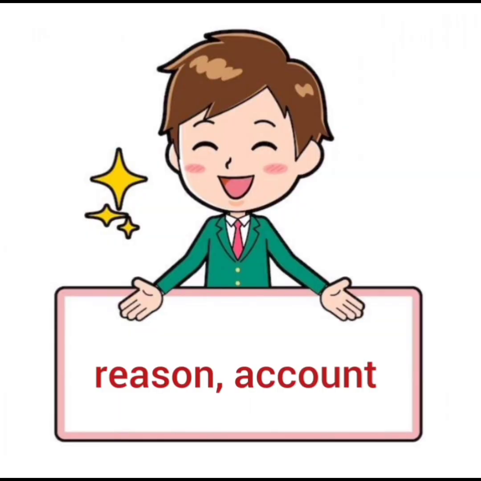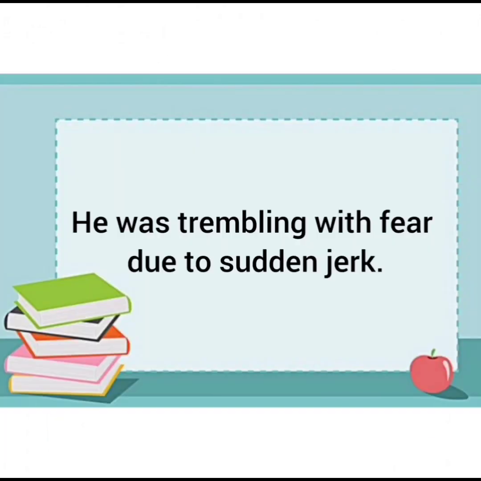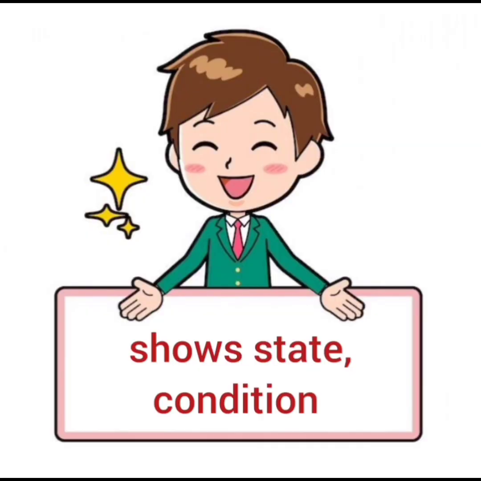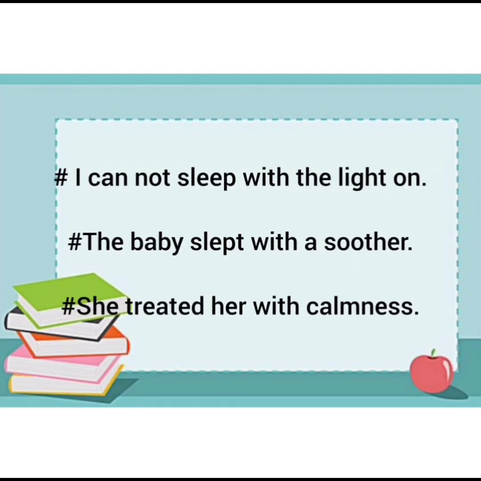Then reason and account. For example, he was trembling with fear due to sudden jerk. Reason is there. Then for showing state and condition, I cannot sleep with the light on. It's a state. The baby slept with a soother. She treated her with calmness.